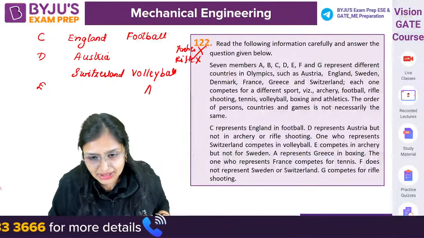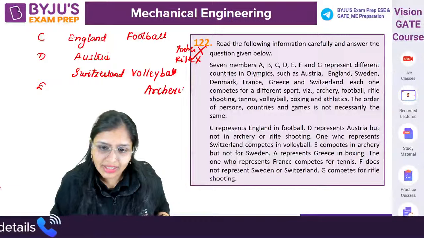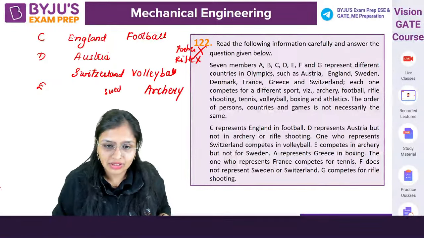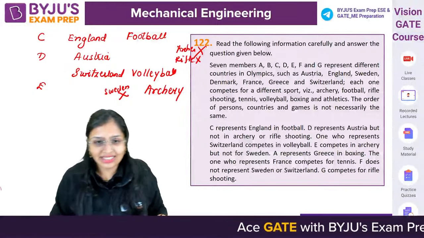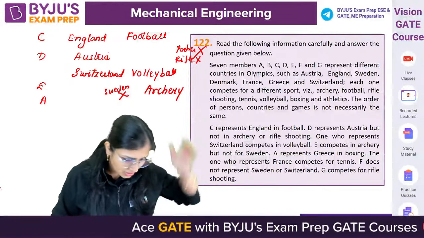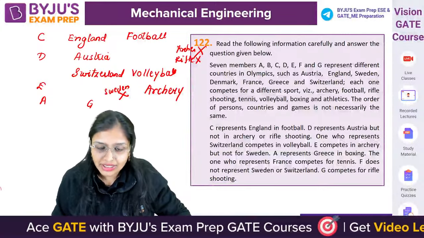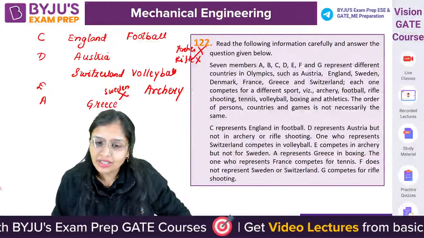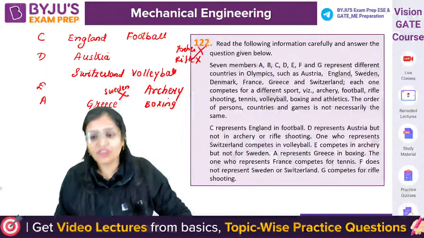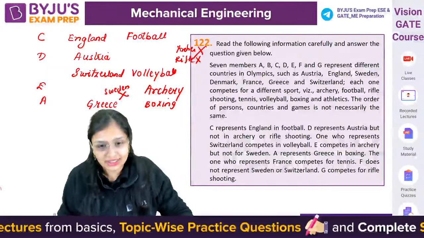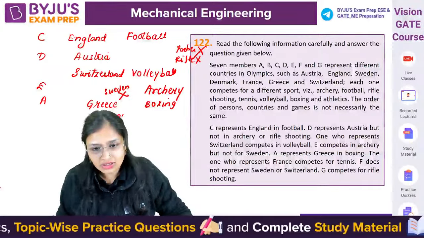E competes in archery, but he is not from Sweden. Okay. A represents Greece in boxing. The one who represents France competes for tennis. France, tennis.